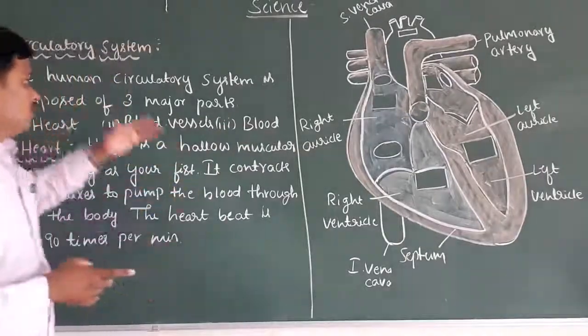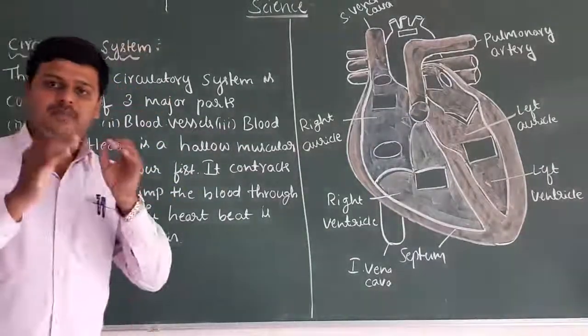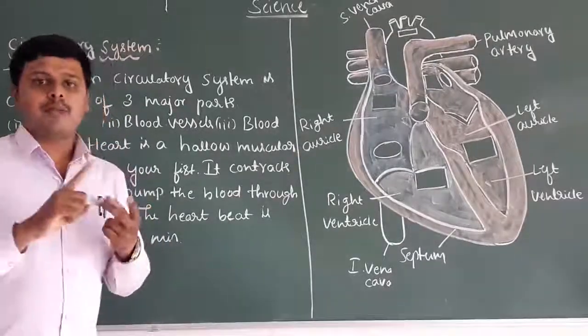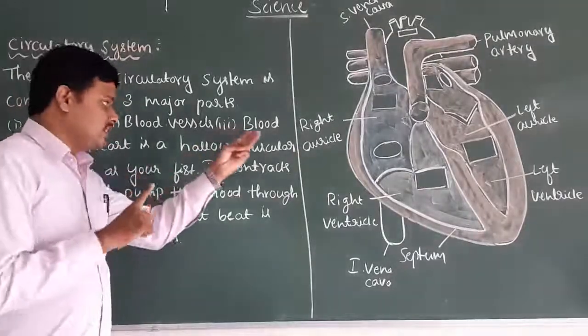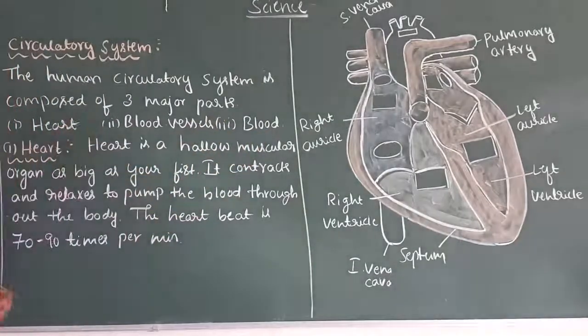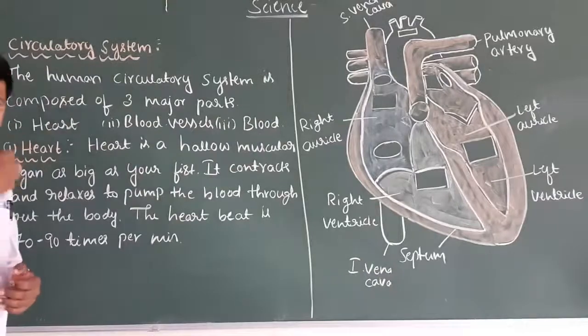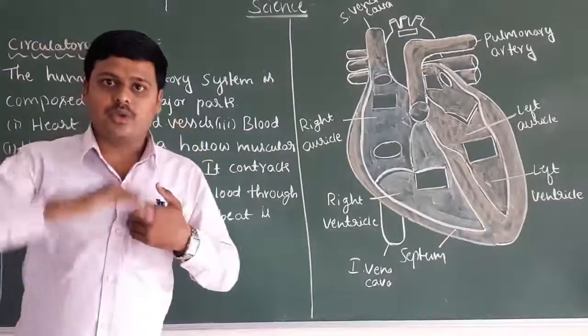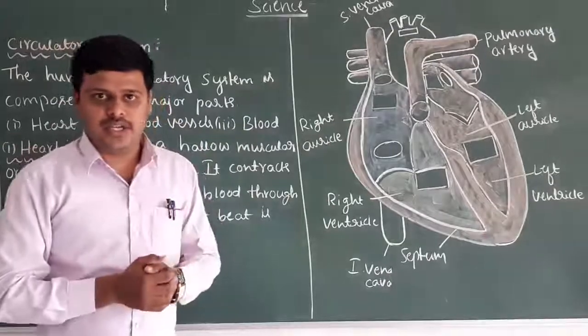Understand now? The circulatory system is composed of three major parts: heart, blood vessels and blood. What is the main role of the heart? The heart pumps the blood to each and every part of the body.